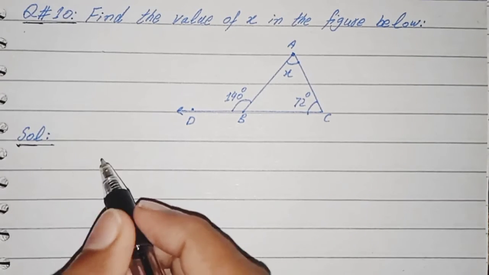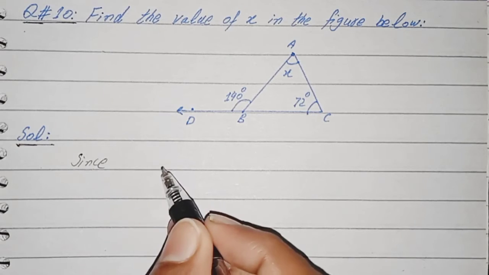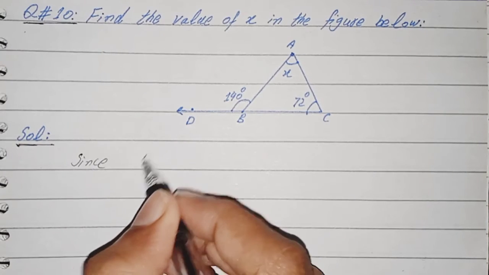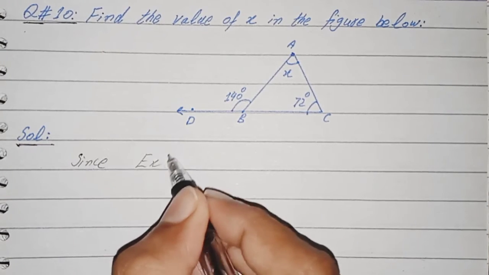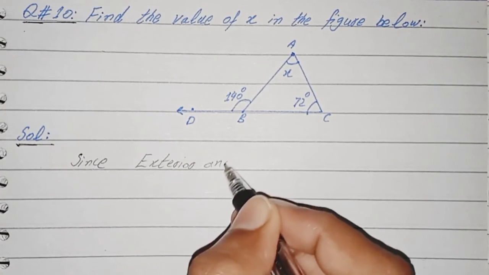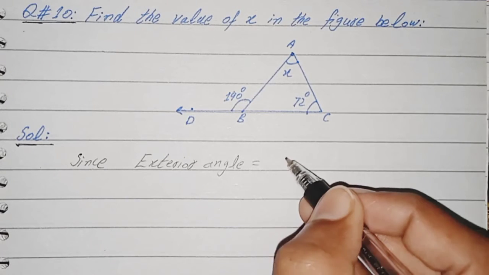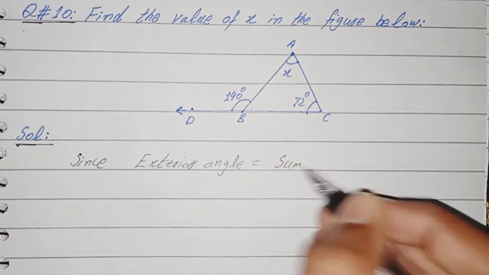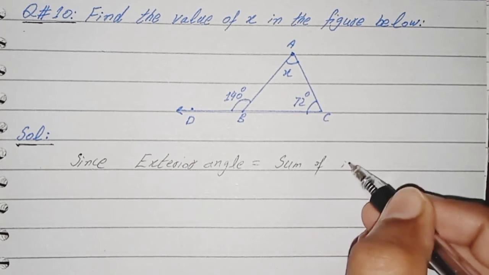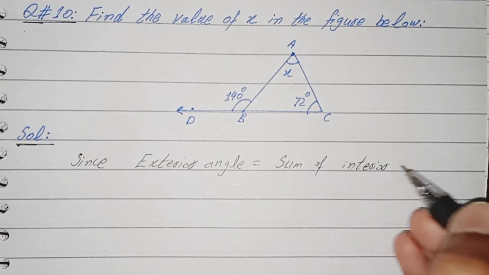So we can write, since an exterior angle in a triangle is equal to the sum of interior opposite angles.